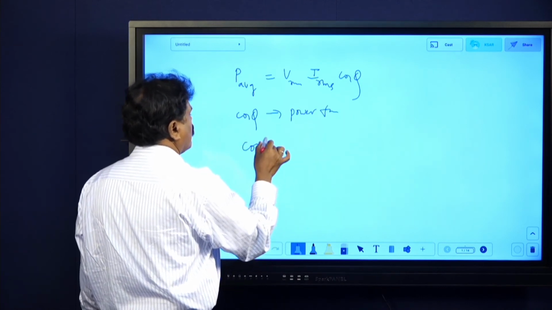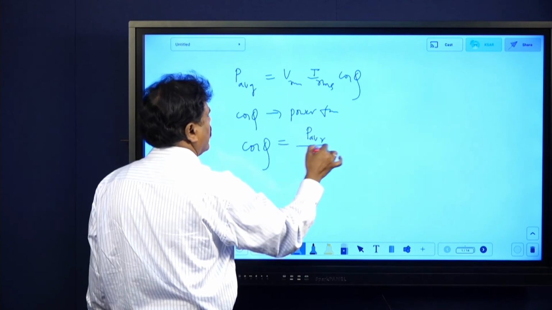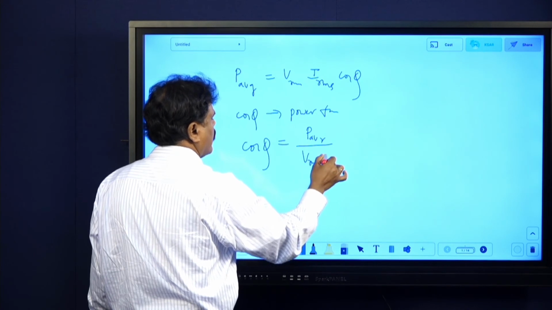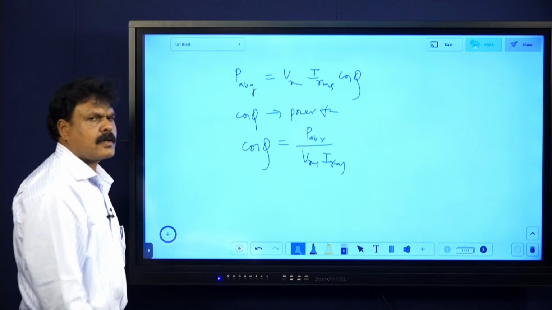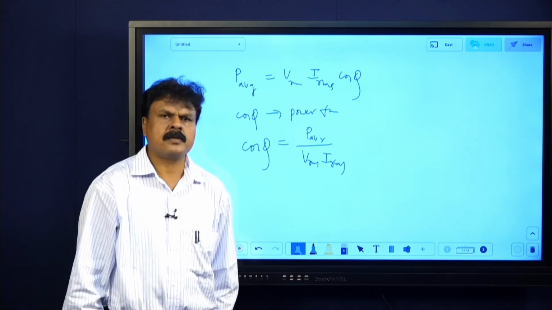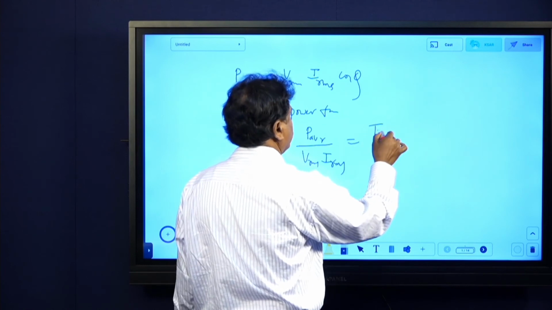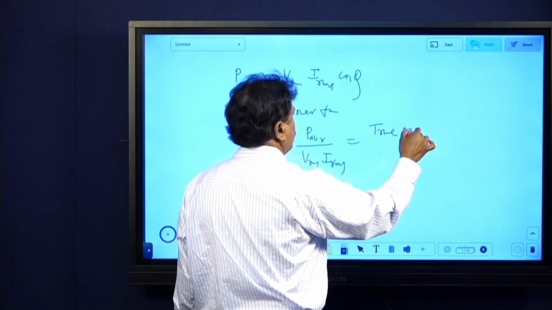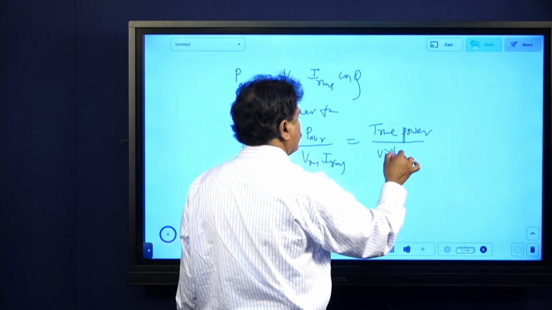Then cos phi equals P average divided by Vrms Irms. Vrms Irms, the product of voltage and current, is also power. So here we say that it is true power divided by virtual power. RMS is also called the virtual value.